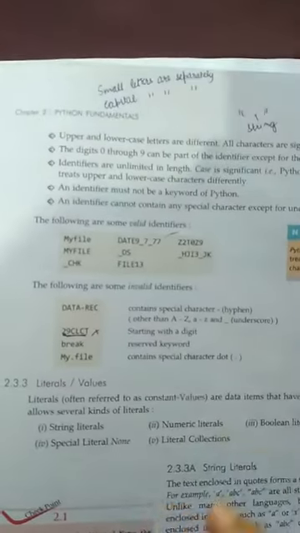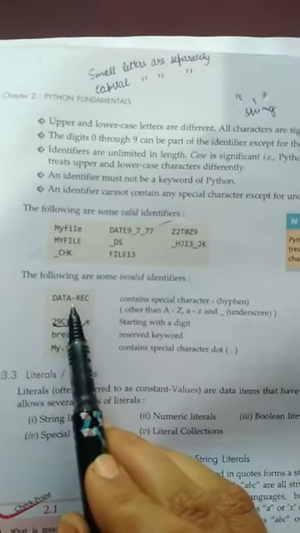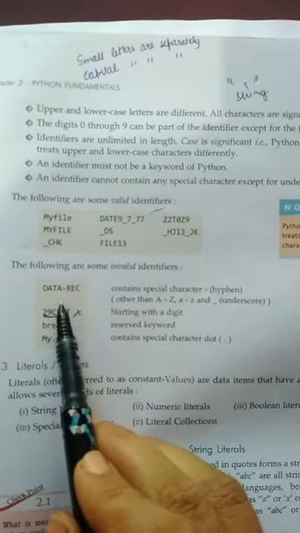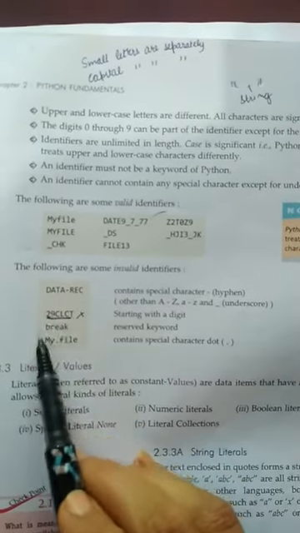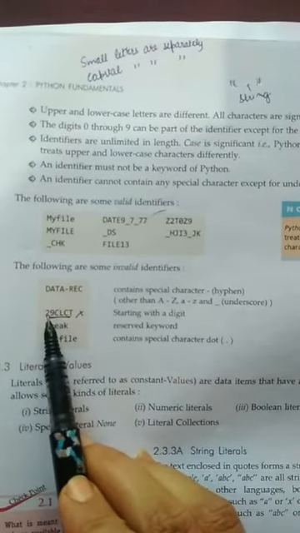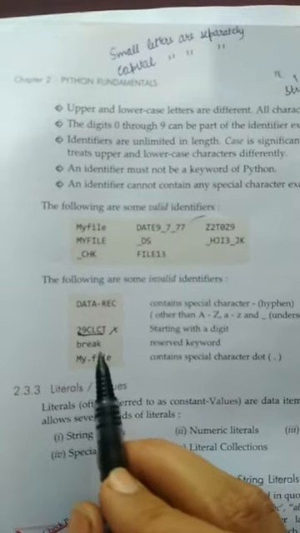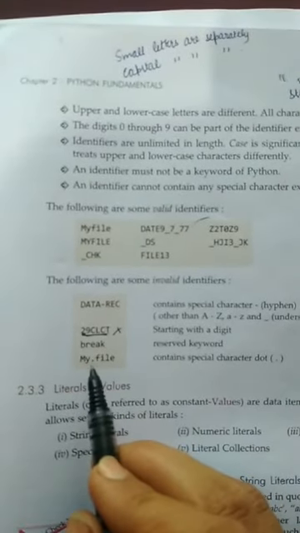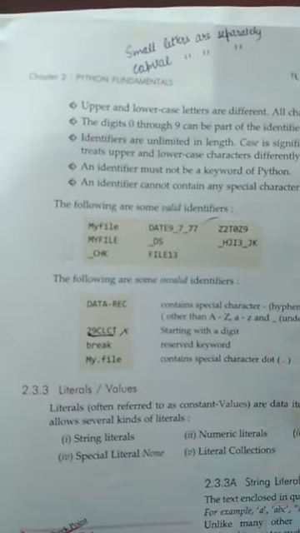So hope the concept of identifier is clear. See, these are the valid and these are invalid. Why? Because only underscore is used with identifiers. See, we are using hyphen. Again wrong. Here it is started with the digit. Again wrong. Again break. Break is a reserved word. So it cannot be used as an identifier name. And again dot is also not used. So just go through this till today. This is enough. Thank you so very much.